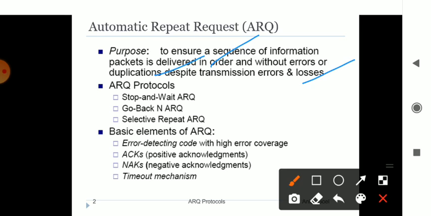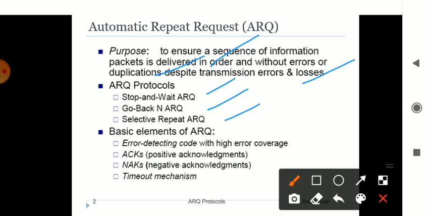There are various techniques in the ARQ. One is stop and wait ARQ, then go back N ARQ, and selective repeat. There are three types. Stop and wait means that if any error is there, the request stops for a certain amount of time.